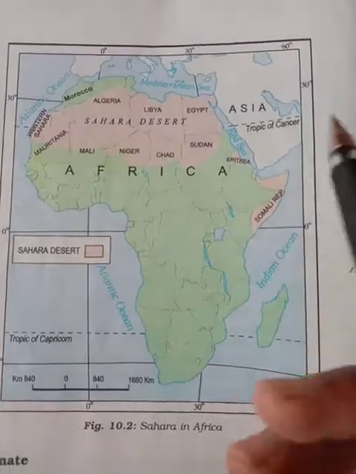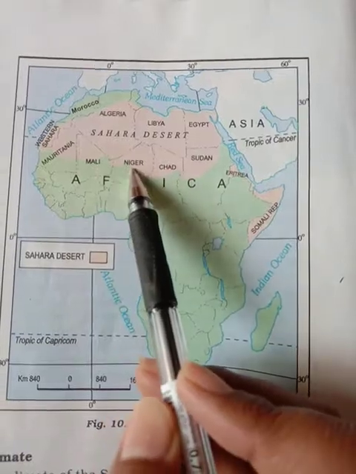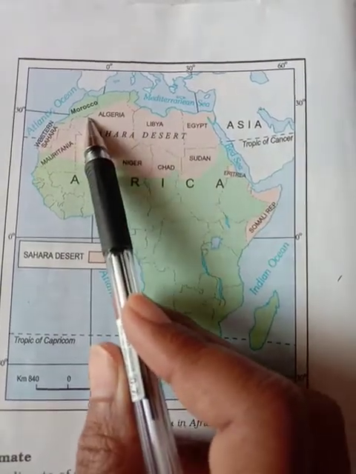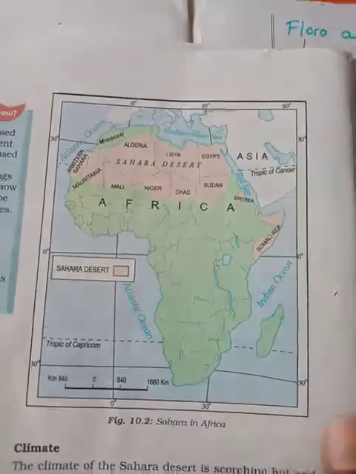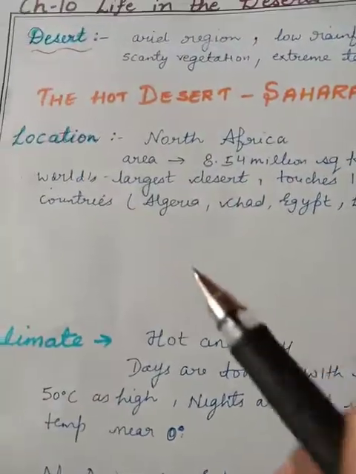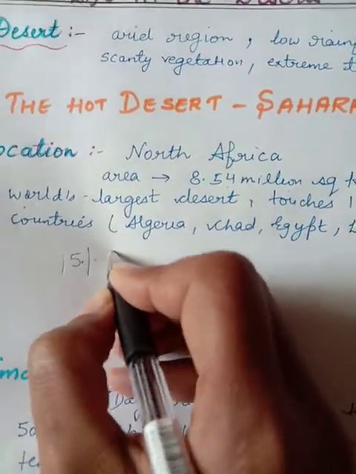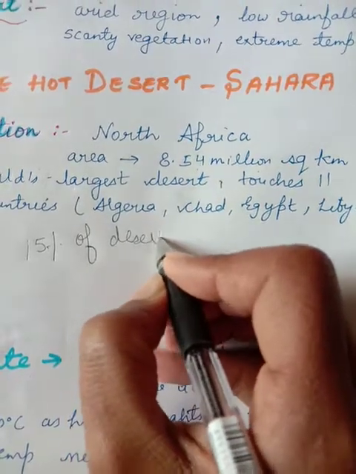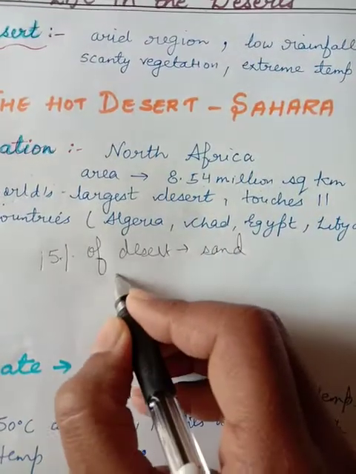As you can see, it touches 11 countries: Mauritania, Mali, Niger, Chad, Sudan, Egypt, Libya, Algeria, Morocco. So it shares its boundaries with 11 countries of the African continent. Only 15% of the desert is covered with sand, and the rest is covered with gravel plains.